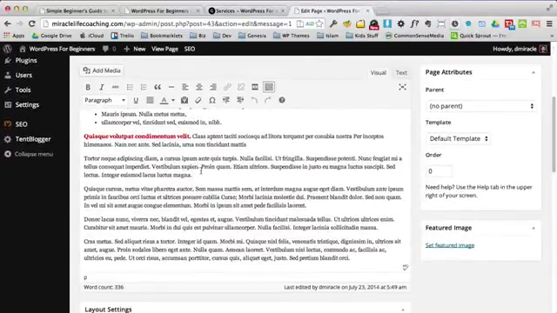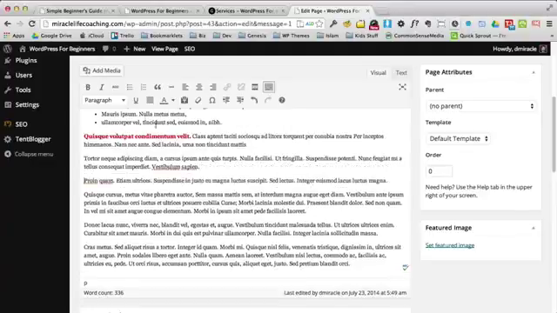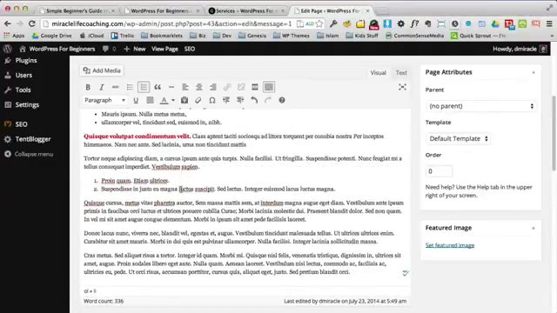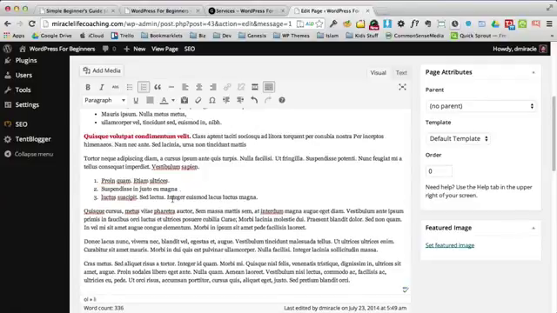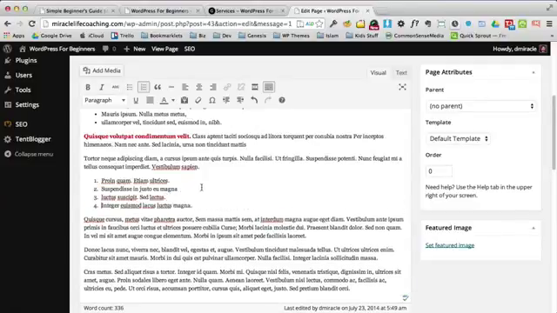And now we're going to do another list, but this time it's going to be a numeric list. So let's go 1. And all I'm doing here is hitting the enter bar, or the enter key, just like you would in Microsoft Word. I'm going to go ahead and make this text bold also.